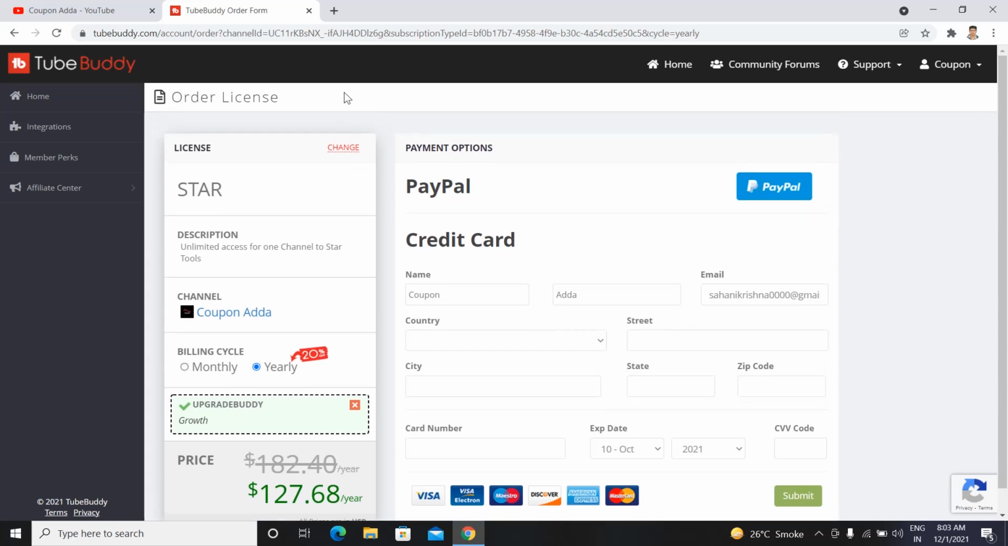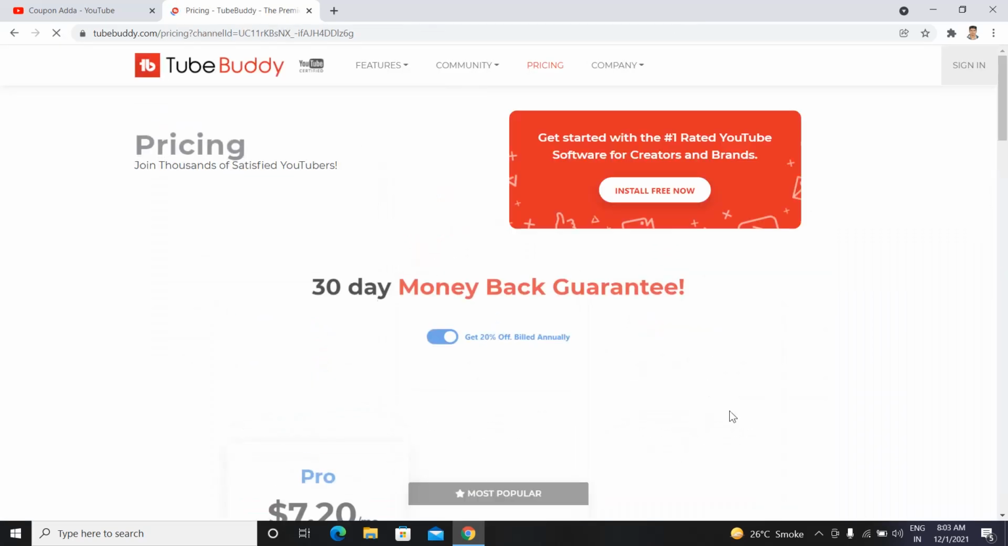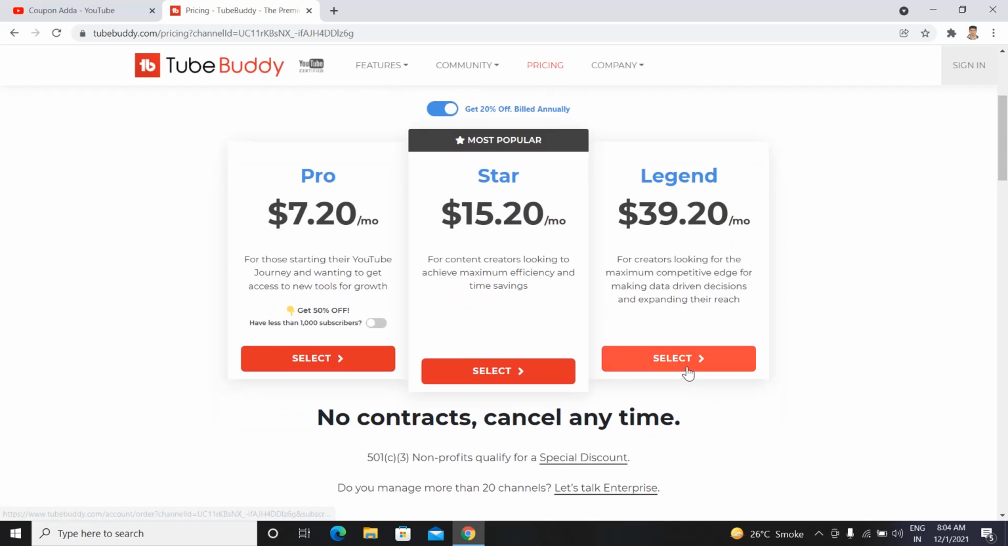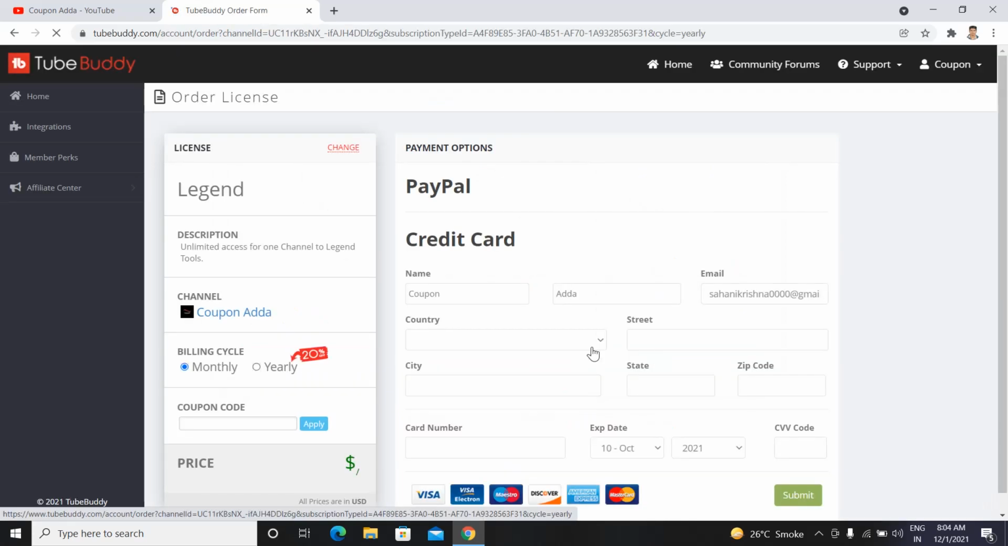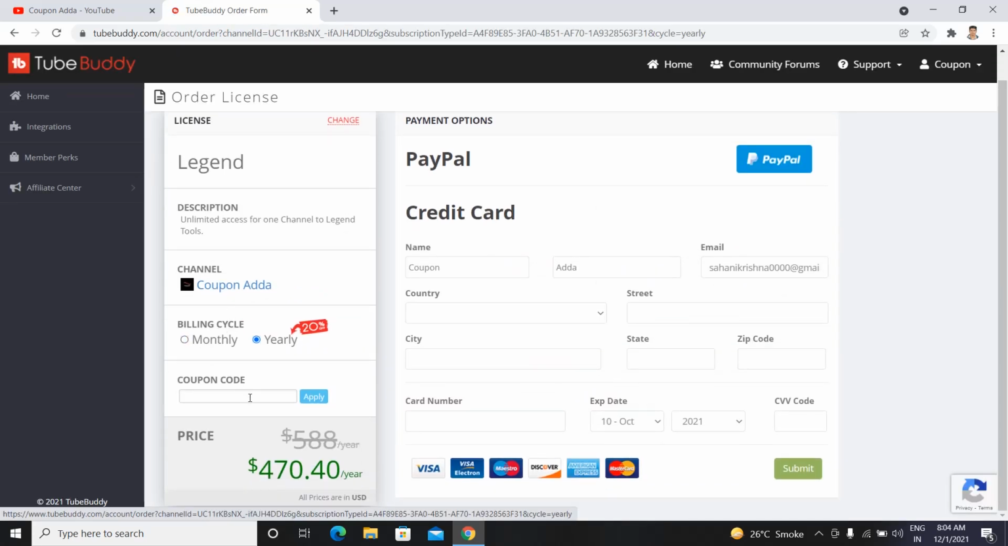And for the third plan, the Upgrade Buddy coupon code will also work fine. For the legend plan, the code which will save you lots of money is the same, Upgrade Buddy. So you can use it for the star plan and the legend plan to save lots of money. I am also going to show this one for you. As you can see here, it is $470.40 per year right now. The price is for the legend plan.